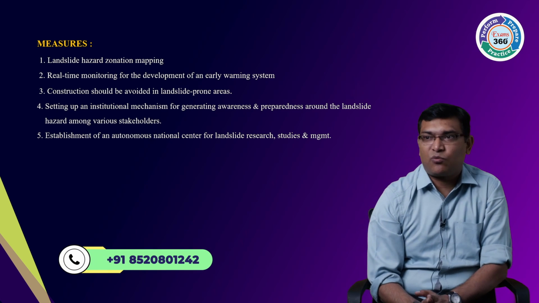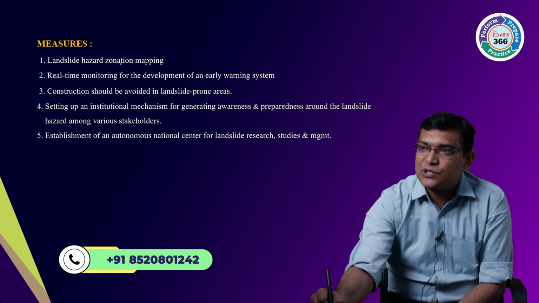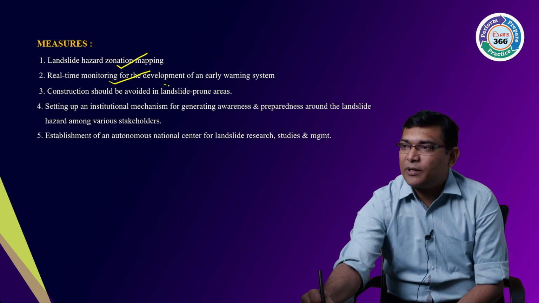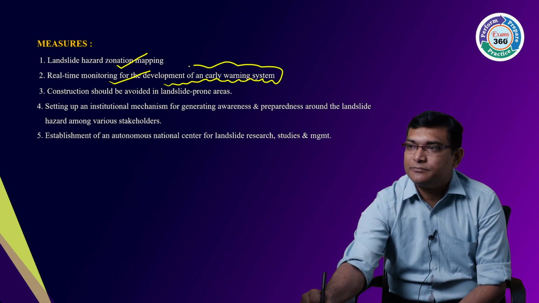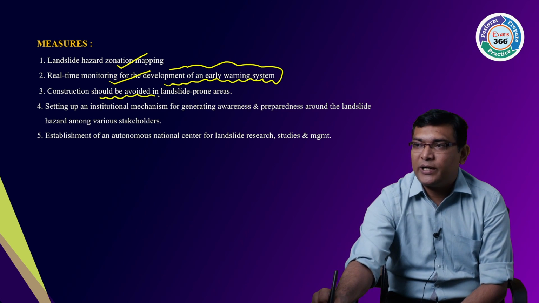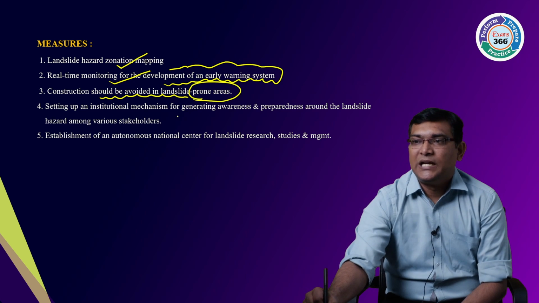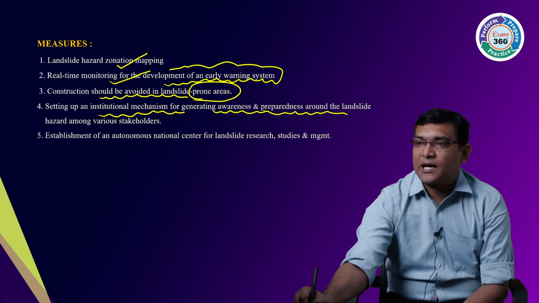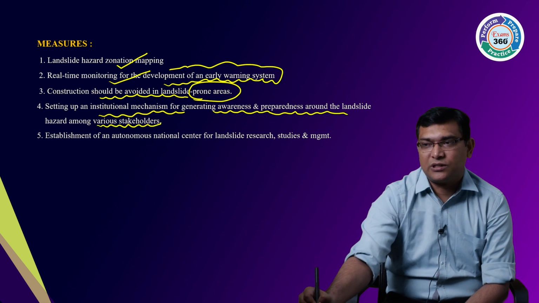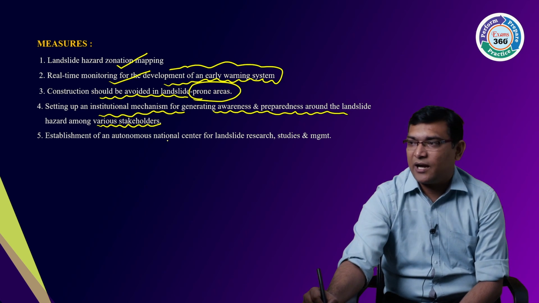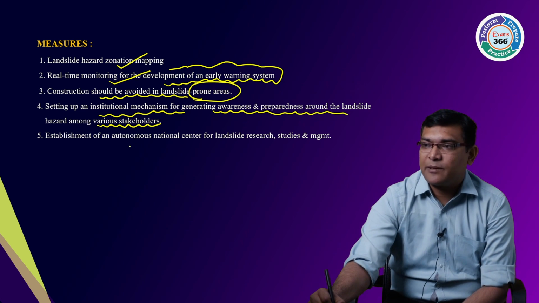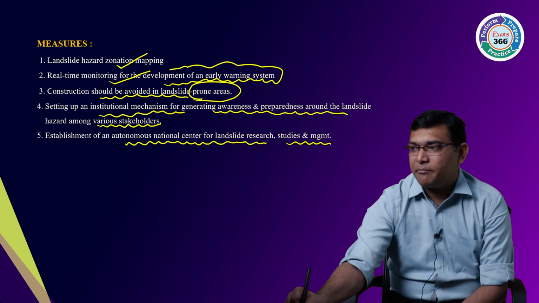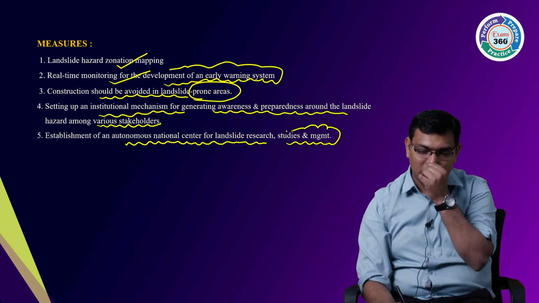We have seen the causes. Now what are the measures? Landslide hazard zone mapping. Okay. Real-time monitoring for development of an early warning system. Okay. Construction should be avoided in landslide-prone areas. Then setting up an institutional mechanism for generating awareness and preparedness around the landslide hazard among the various stakeholders. That is awareness, which has to be created. Then establishment of an autonomous national center for landslide research, studies and management. Okay.